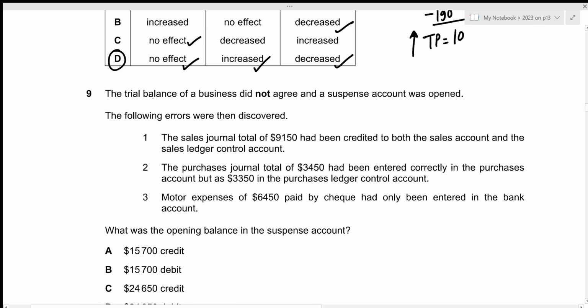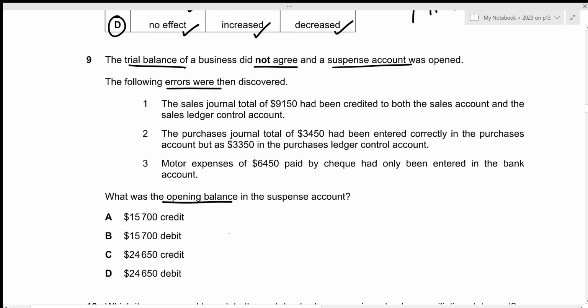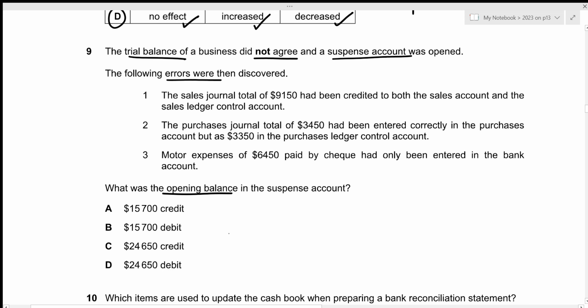For question number 9, the trial balance of a business did not agree and a suspense account was opened. The following errors were then discovered. Okay, we need to figure out the opening balance in the suspense account. Whenever we're trying to figure out the opening balance in the suspense account, it will be easier if you first rectify the errors within the trial balance and then post it in the relevant side of your suspense account.